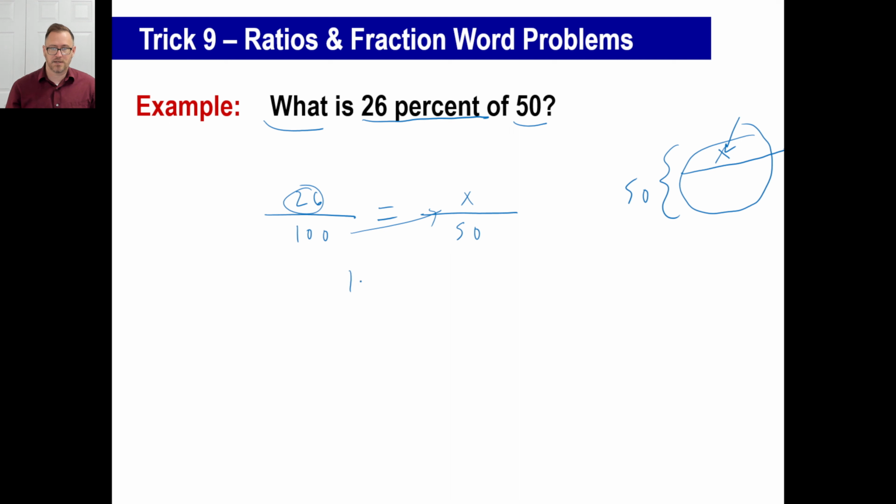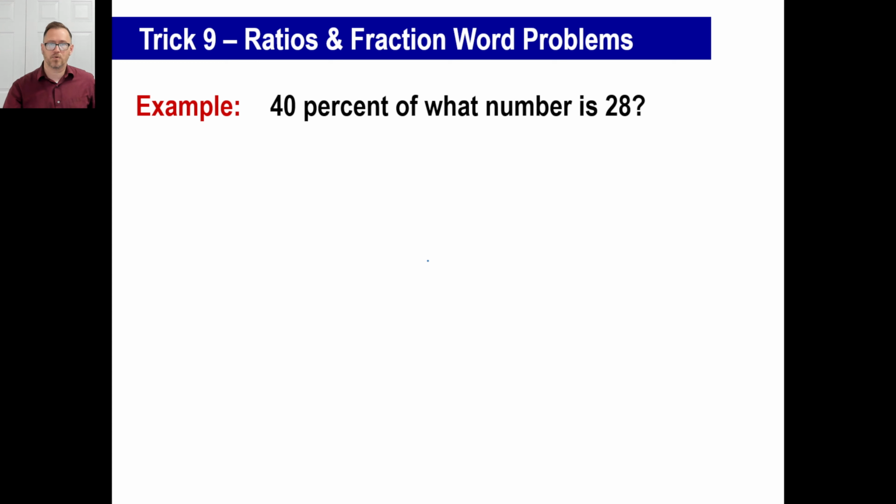So 100 times x is 100x, 26 times 50 is 1300, and you can just chop off 2 zeros on both sides, and then you go, x equals 13, piece of cake, okay. Now this is a little bit strange, but very doable. See if you can go, pause it, see if you can go left to right and just make yourself an algebraic equation. You don't have to solve it unless you want to, but just see if you can do the equation. So go ahead and pause it.